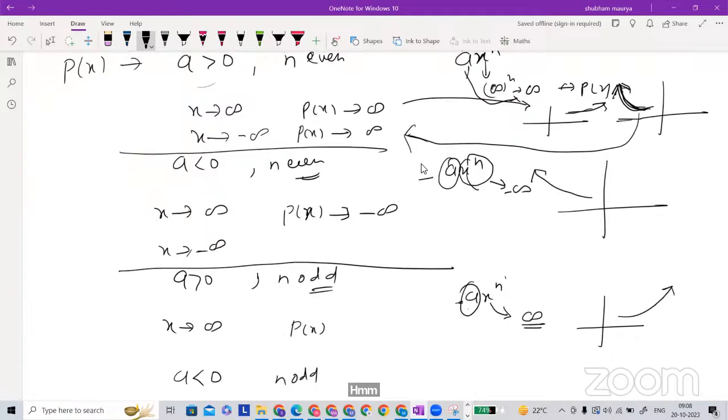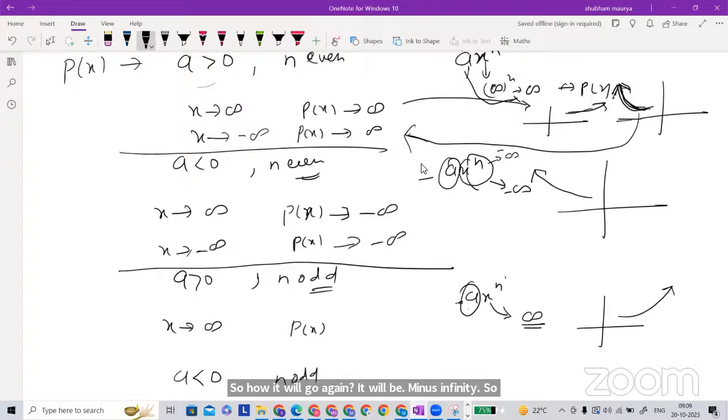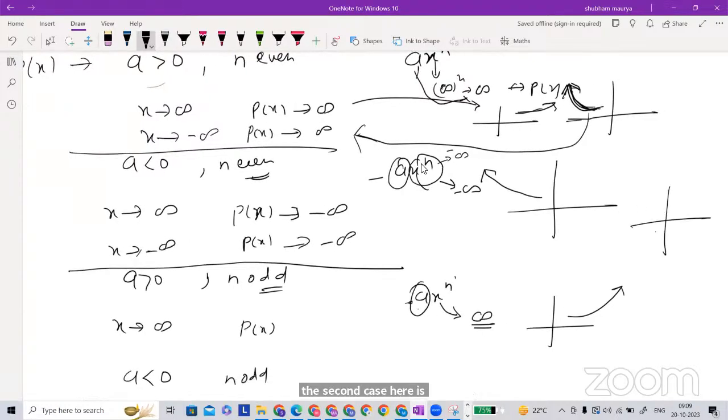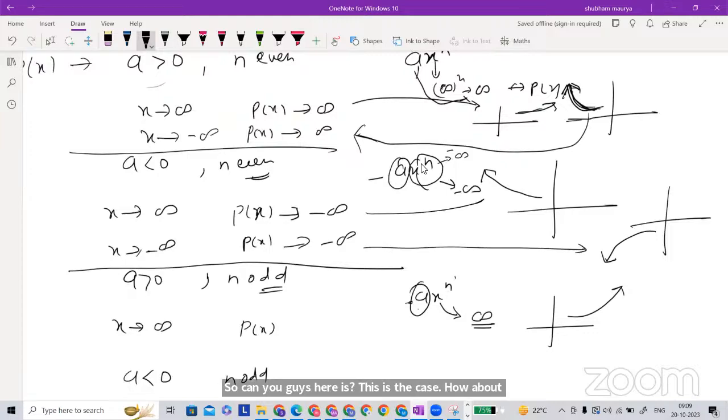Now in this case, this is even again, but the A is negative. So what is the Px? Now again think about here. Even, so again this will be positive. But here because of A, it becomes negative. So how will it go again? It will be minus infinity. So the second case here is this one. This is the case for this one.